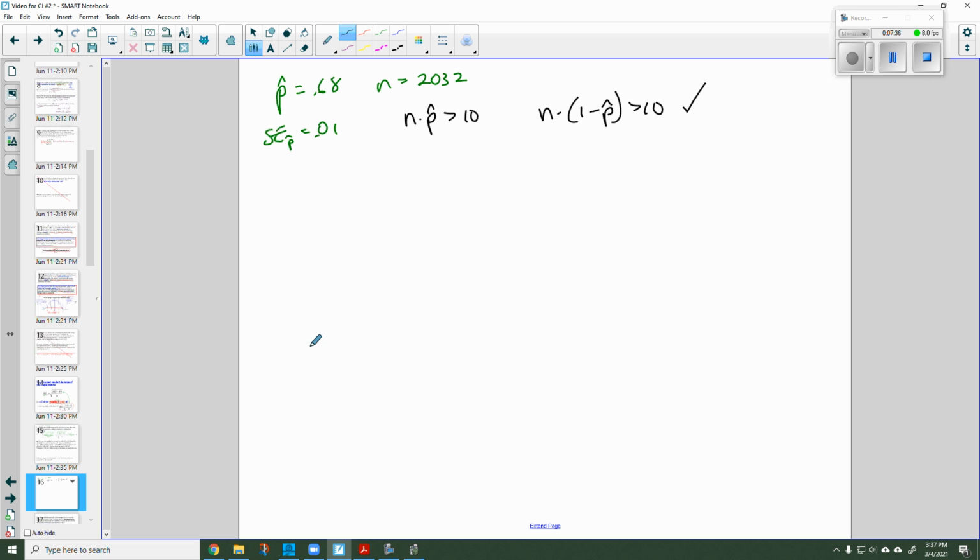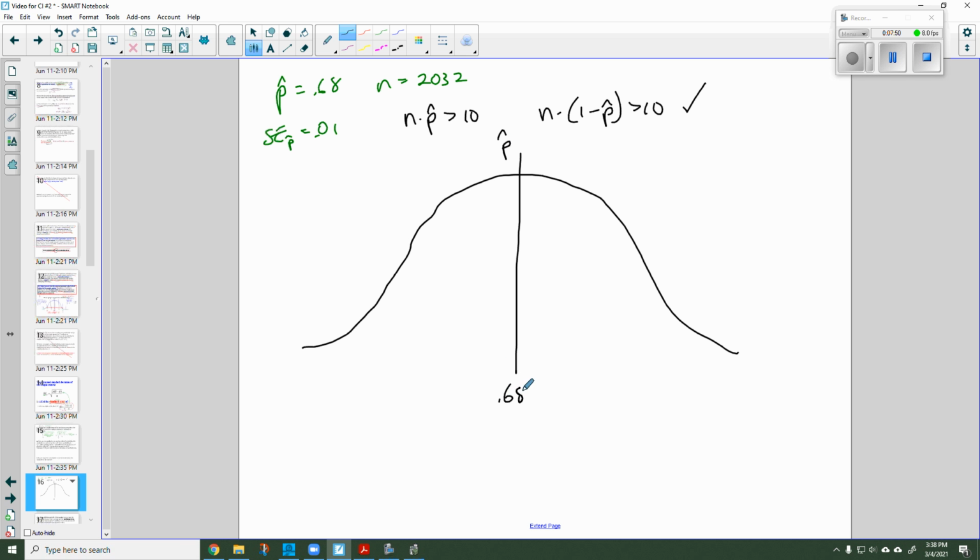So I know that my shape is going to be unimodal and symmetric. And I know that my center is going to be p hat, which is 0.68. And I calculated my standard error, which is 0.01.